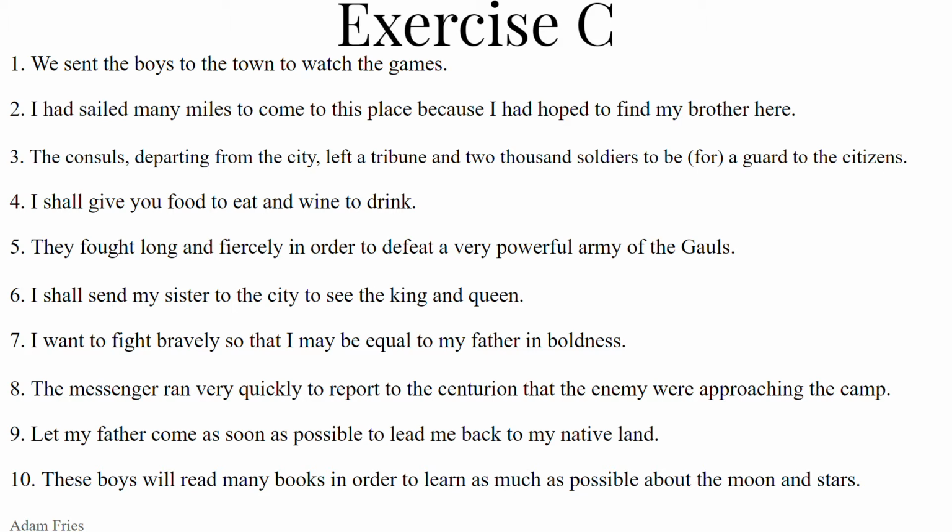We're just replacing ut with the relative pronoun, qui, quae, quod, and the relative pronoun must agree with its antecedent, here boys, in gender and number, not necessarily in case. So all together, we have something like pueros ad oppidum misimus ut ludos spectarent, or pueros ad oppidum misimus qui ludos spectarent.